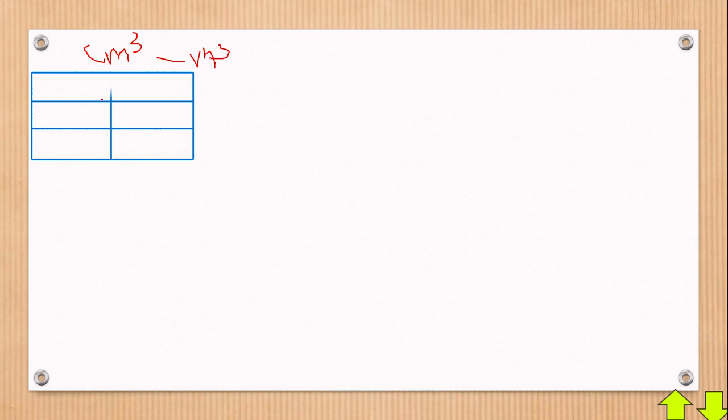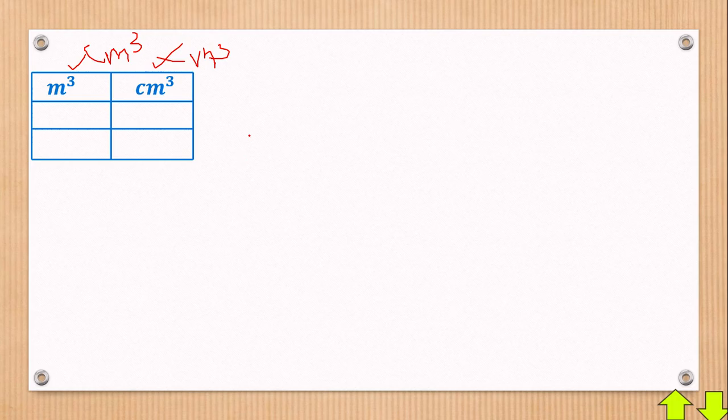For simplicity, let's use the table. We get the meters converted right here, and also store it away. We are converting the meters cubed to centimeters cubed, and the centimeters cubed to meters cubed. What must you know? First we begin by putting meters cubed right here and centimeters cubed right there.